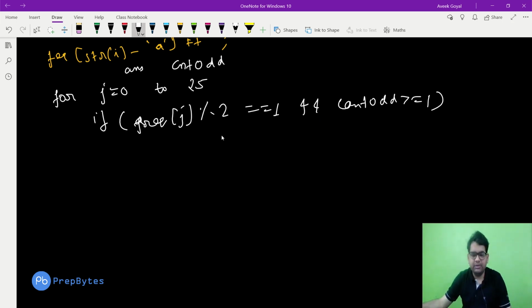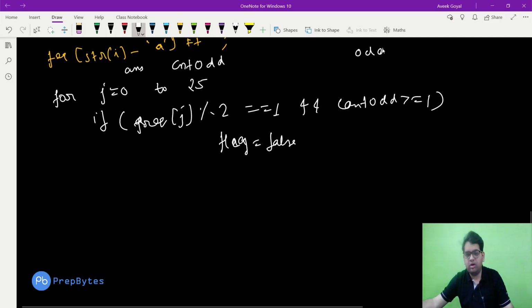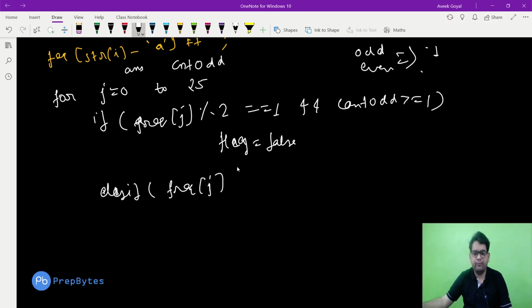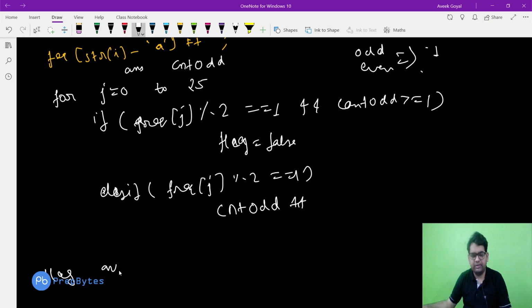In that particular case, we can simply make some flag variable false. Because in both cases, whether n is odd or n is even, we know that the odd count cannot be more than 1. In even we cannot have an odd count, and in odd we can have just one odd count. So if it is already greater than or equal to 1, in that case we can simply make flag equal to false. Or else, if we have frequency of j mod 2 equal to 1, we can make our count of odd plus plus. Finally, we can just check the flag variable. If the flag is true, increment the answer.